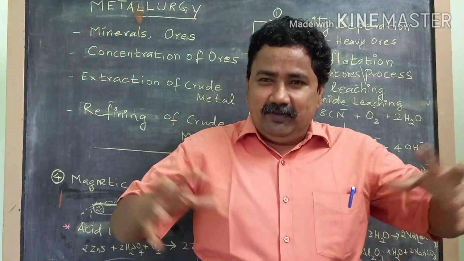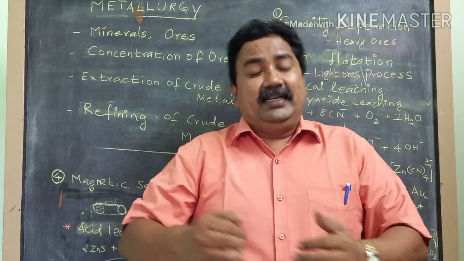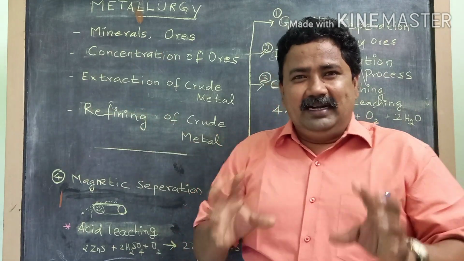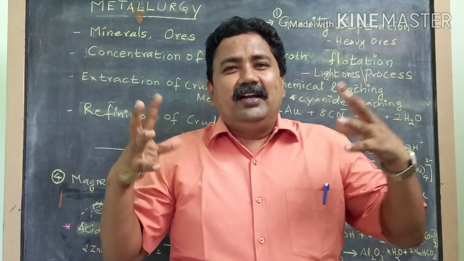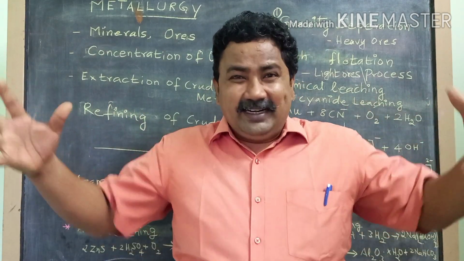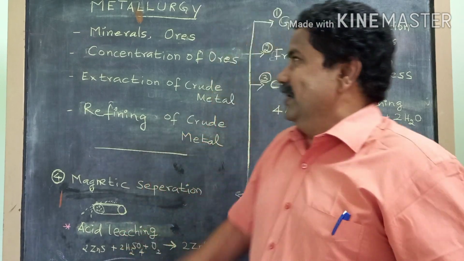So we have to take those minerals and then extract the metal. So this is what a mineral is. A mineral is the chemical combination of a metal with other elements which is available in nature. Right? Okay, then what is an ore?